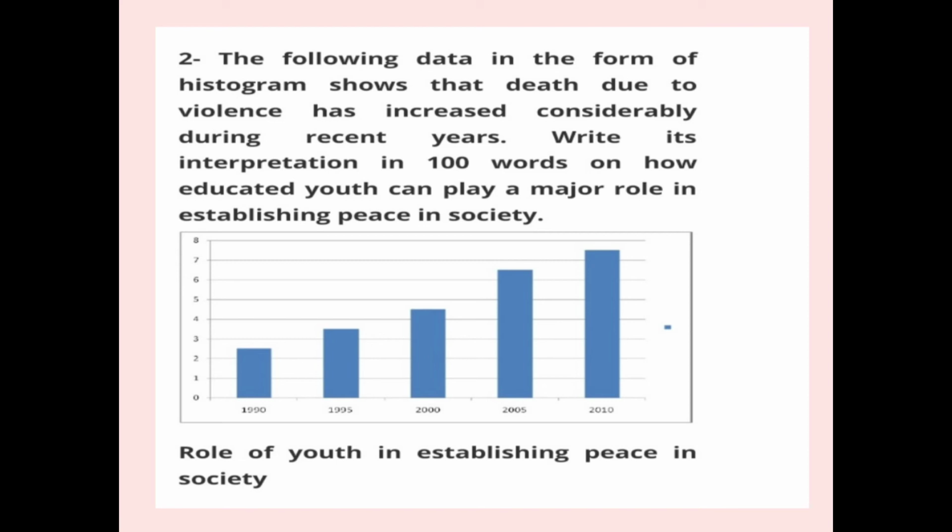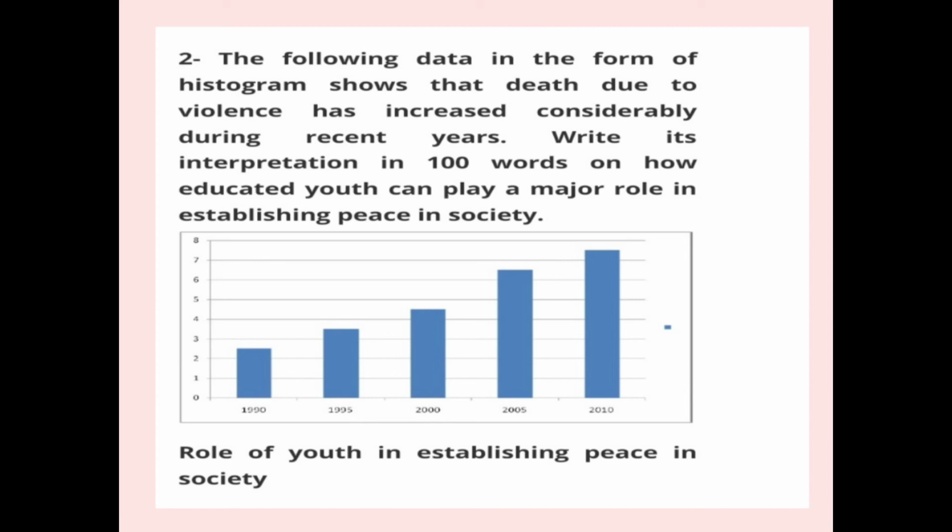This is histogram. It is given: the following data in the form of histogram shows that death due to violence has increased considerably during recent years. Write its interpretation in 100 words on how educated youth can play a major role in establishing peace in society. So here we are given only one concept, histogram on one concept. One concept means no comparison is given. See here, role of youth in 2019. Here it will be given to you.